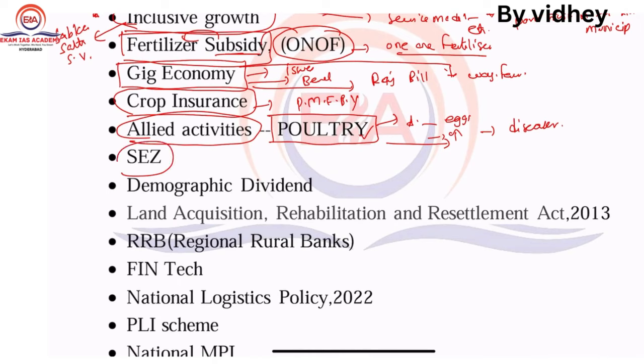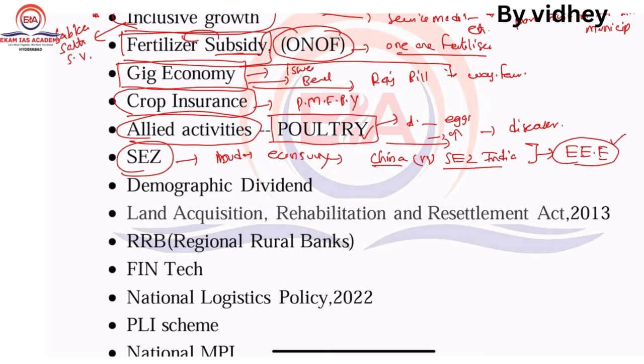Next one was talked about in both the budget and the Economic Survey. For example, there is a chance they are going to compare Indian SEZ policy versus China's SEZ policy. China's SEZ is different from Indian SEZ. They are going to change this to exclusive economic enclaves. So just go through it, there is a committee regarding SEZs, go in depth from this perspective. Next one, demographic dividend, very important.